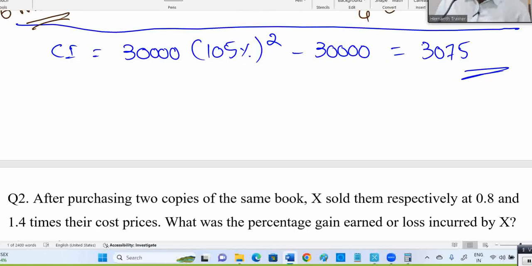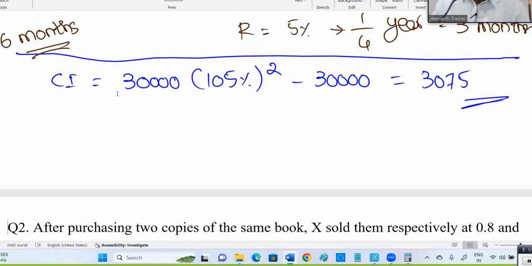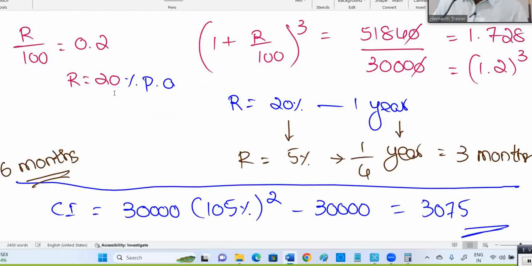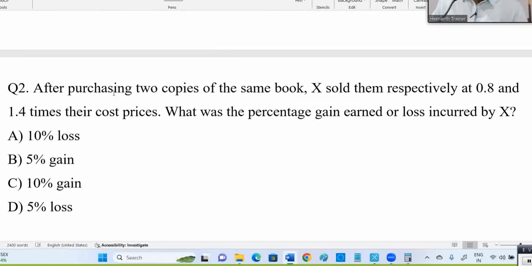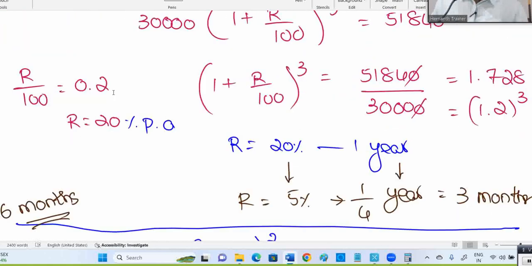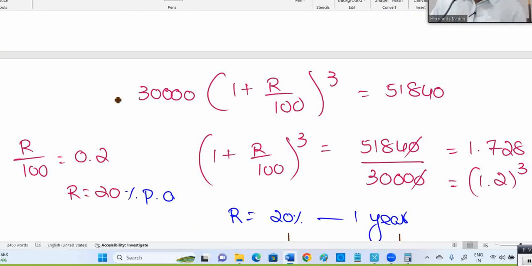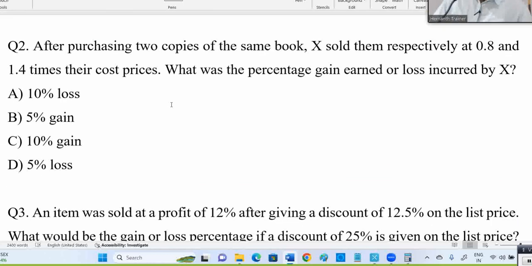Next question. I hope you understand the procedure. If at any point of time you have a doubt, please let me know, we'll discuss. Why that, why this? Why are we not removing 30,000 there? You may have a doubt here. Why did I not remove 30,000 there, and why remove 30,000 here? You need to question yourself about everything. 51,840 is not interest. If it is interest, then definitely minus 30,000 will come. Whenever I want interest, the principal should be removed from the total. This is not interest.